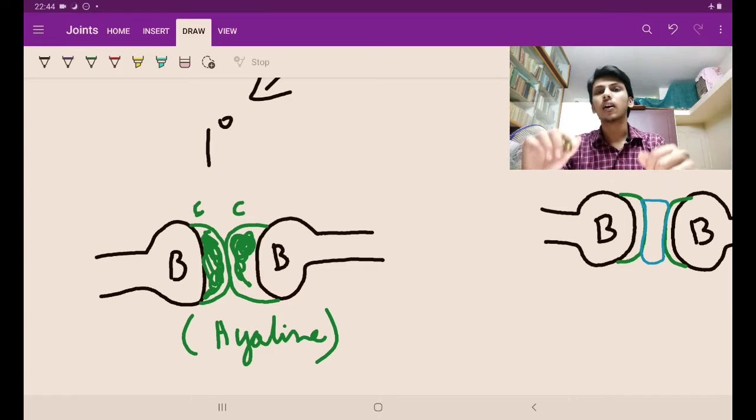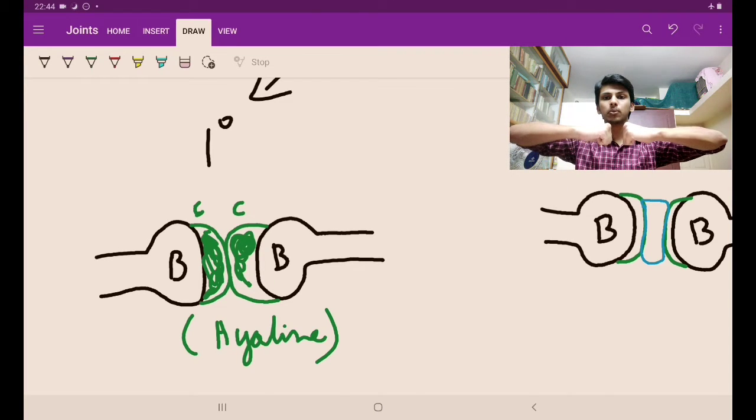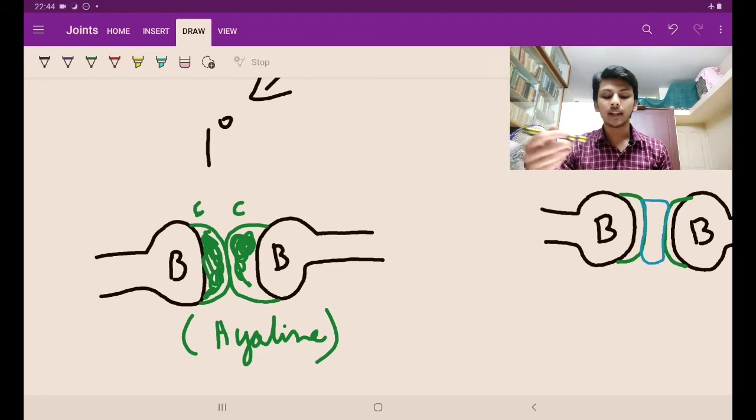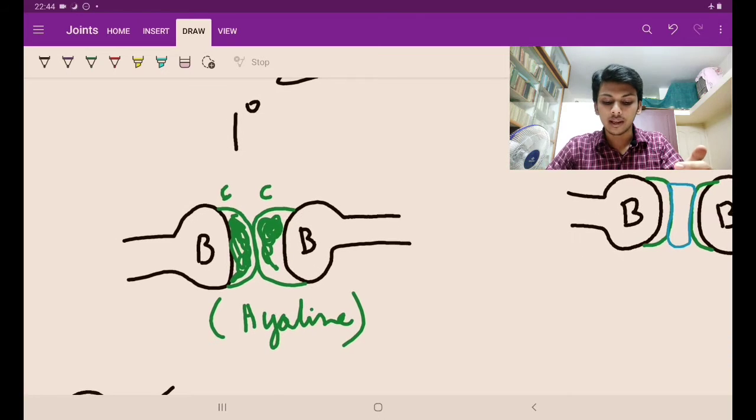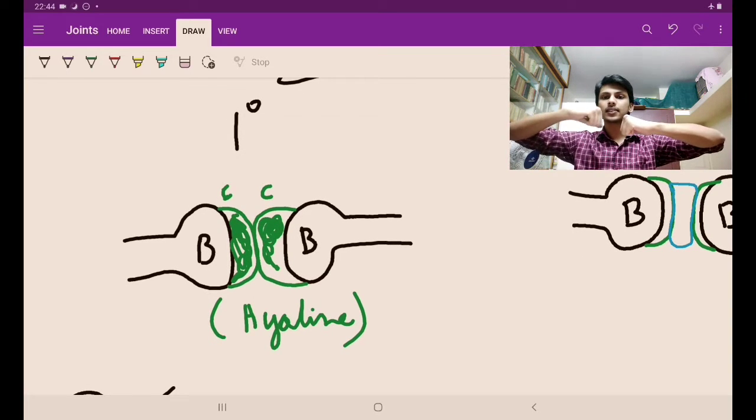So, what if there is cartilage? See, cartilage is softer than bone. It is like a rubbery material. So, if there is a rubbery material in between the bones, can it move? Yes, it can move a little. So, the mobility is a little higher than the fibrous joint. So, why is it called primary? Because there is only cartilage.